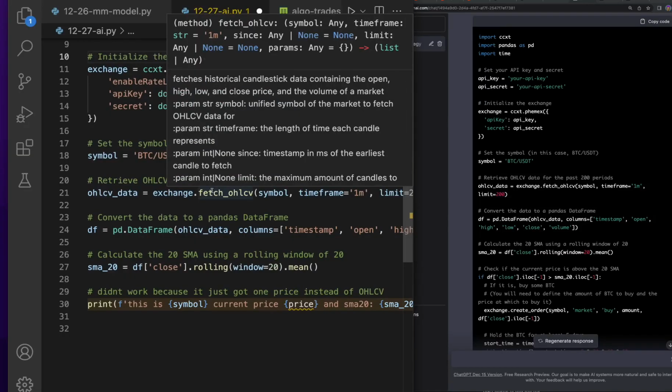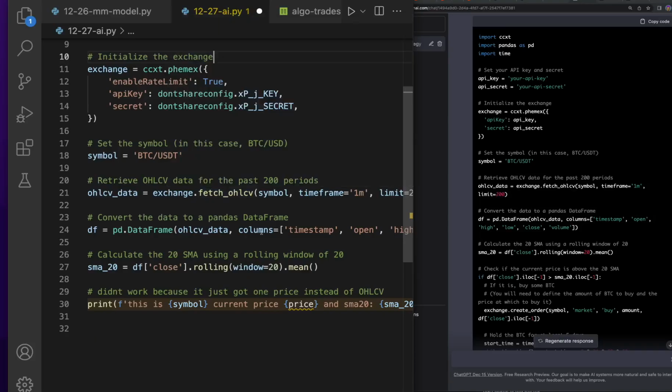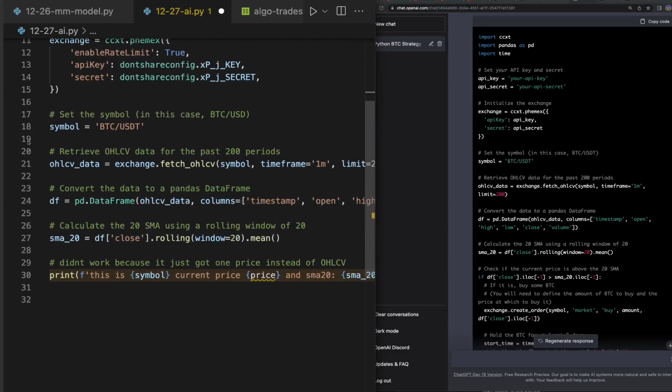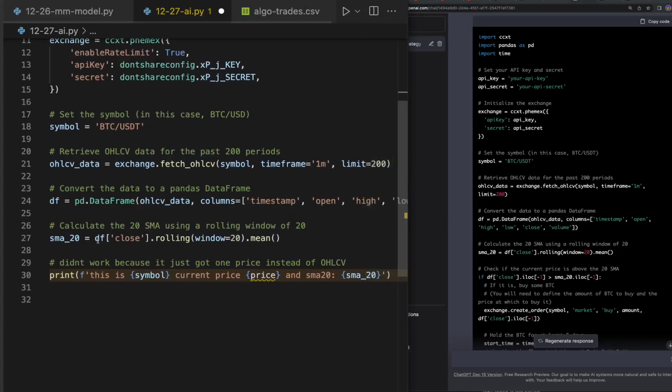I'm sure Google has something equally, if not better than this, but at this point, it's like a pair programmer, somebody to help you out while you're programming, in my opinion. So I'm liking it a lot, and we'll keep testing this out. So we got the open, high, low data, and then we get the mean of the close, and then the current price. What is the current price?